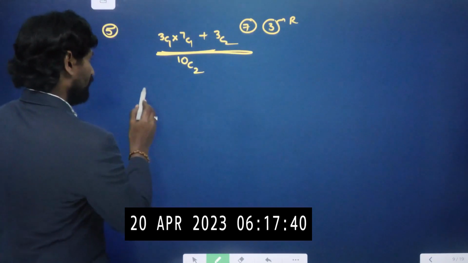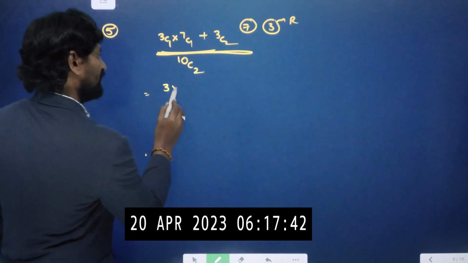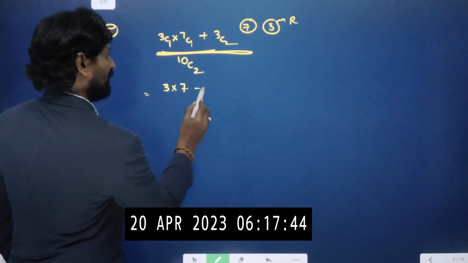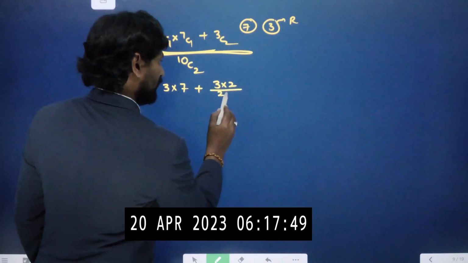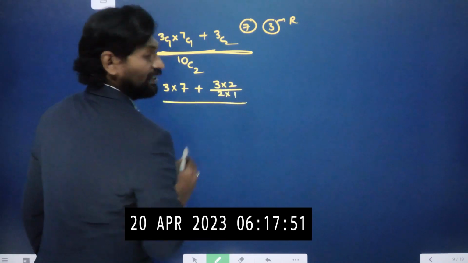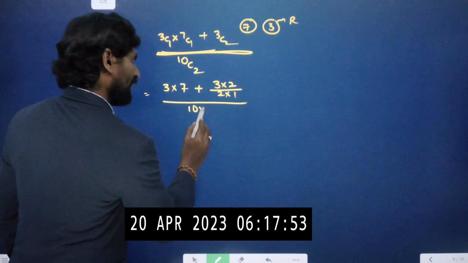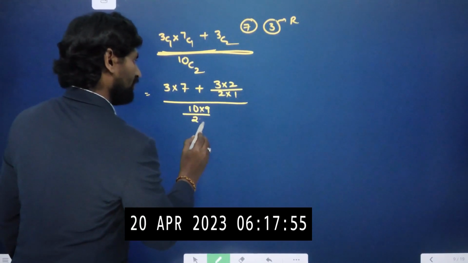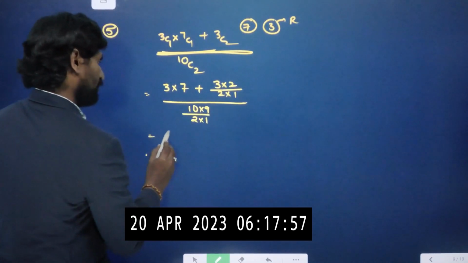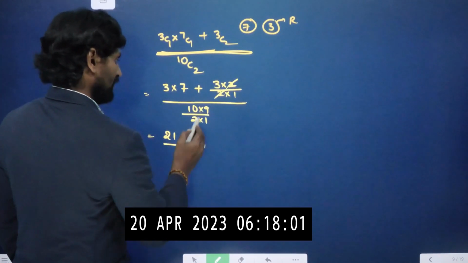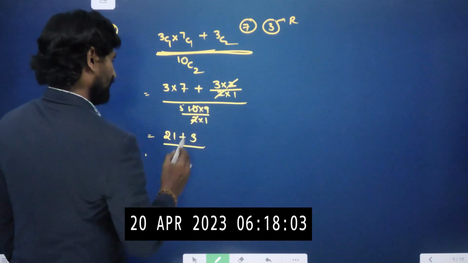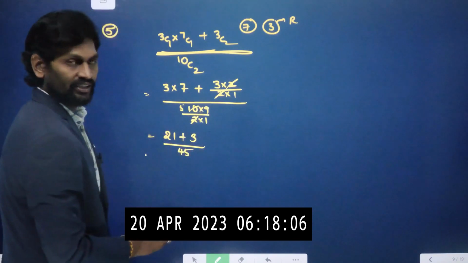Okay, let us try to finish it. So 3C1 is nothing but 3, 7C1 is nothing but 7, 3C2 means 3 into 2 by 2 into 1, divided by 10C2, 10 into 9 by 2 into 1. So 3 7s are 21 plus 3, the 2 cancel, 5 times cancel, 5 9s are 45, 45 by 1 means 45 only.